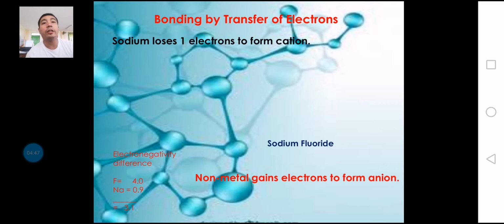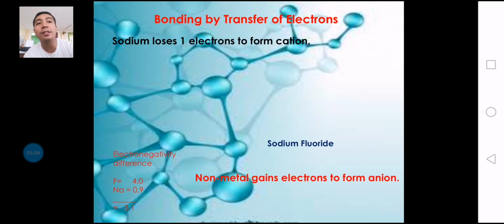As you can see, the electronegativity of fluorine is 4.0 and sodium is 0.9, and the electronegativity difference is 3.1. It means that it is greater than 1.9. So again, this type of bond is ionic.